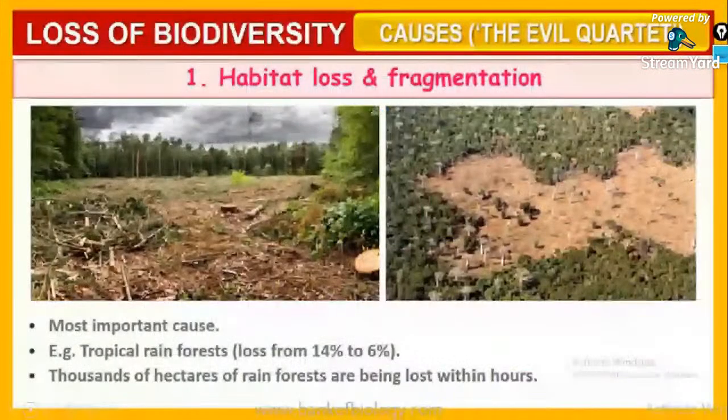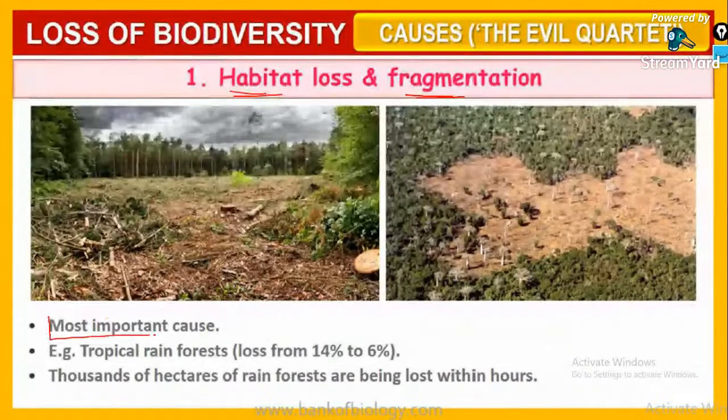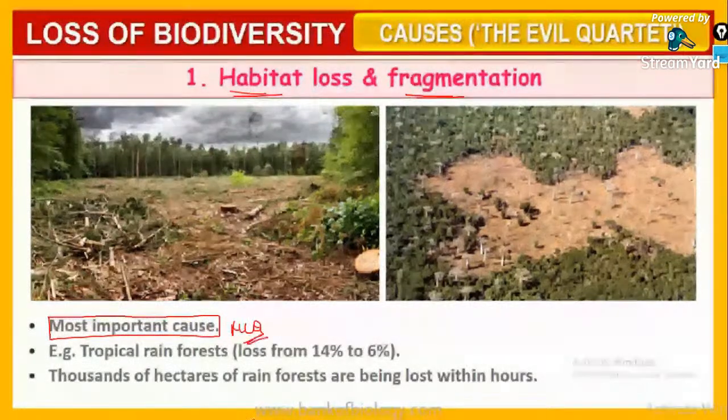To discuss in detail the first one, habitat loss and fragmentation: it is the most important cause for the loss of biodiversity, very important.